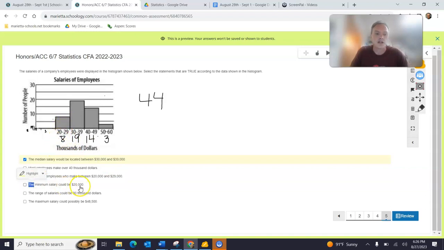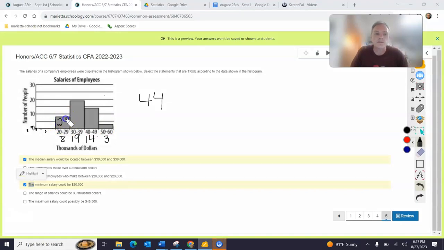The minimum salary could be 20,000. Well, yes, the minimum is in this. So 20,000 could be where the minimum is. We don't know for sure, but it could be that. The range of salaries could be $30,000. Well, the range is the distance between the lowest number and the highest number. Could it be $30,000? If we had a number in here and a number up here, our minimum is here, our maximum is here, this number could be 25, right? Because 25 is located within the interval of 20 to 29.